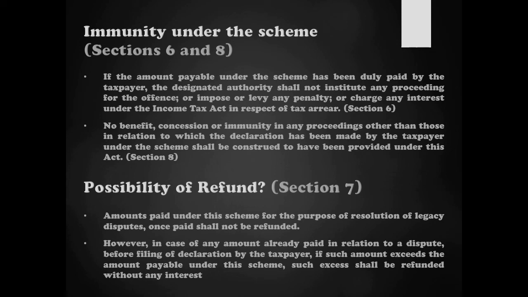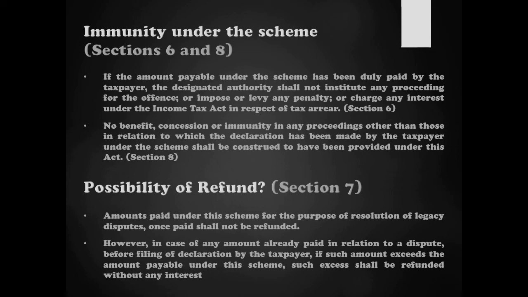Now moving on to the other aspect, possibility of refund. This is covered under provisions of section 7. So what this section says is that if any amount has been determined as payable under this act for settlement of any tax dispute, and that amount has been paid by any taxpayer, that amount shall in no way be refundable to the taxpayer. That is, once you decide to go in for dispute settlement and pay the amount what has been determined by the designated authority, that amount cannot be refunded back to you.